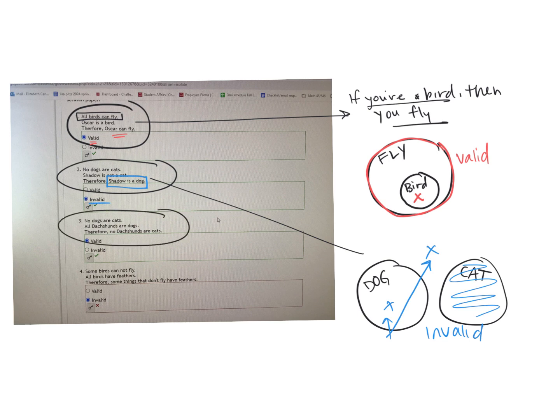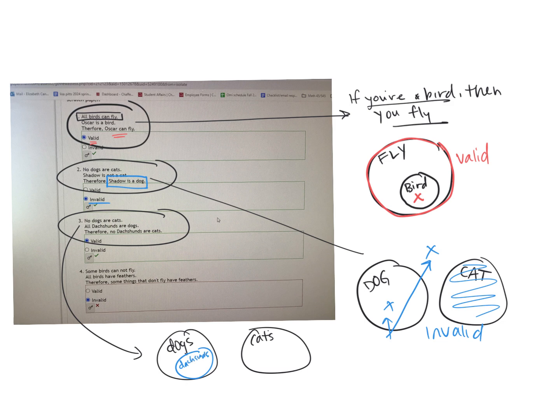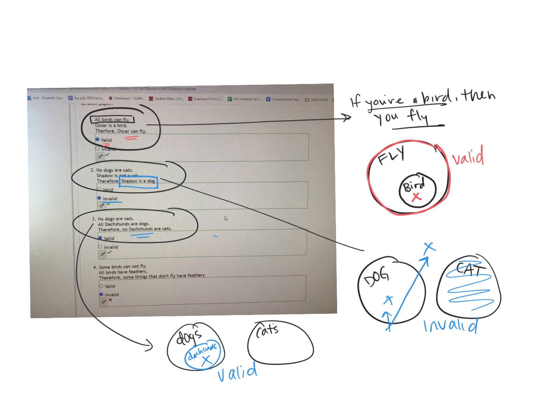For number 3, we have that no dogs are cats. So again, similar to the last one, we have dogs, we have cats. Since no dogs are cats, I drew them separate again. Now it says all Dachshunds are dogs. So we could put the set of all of the Dachshunds inside the dog circle because all of them are dogs. So looking at the picture, we can see that the Dachshunds are not in the cat circle. They all live right inside there, and so that makes that a valid argument.